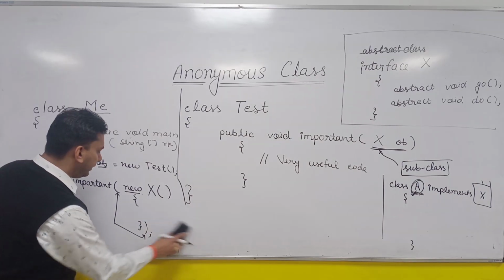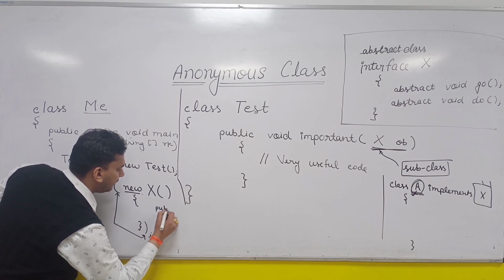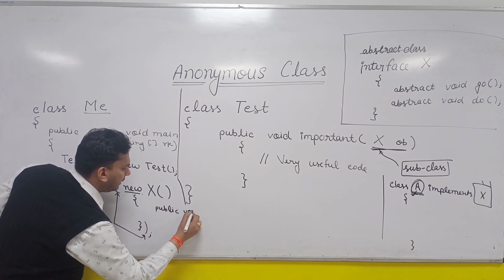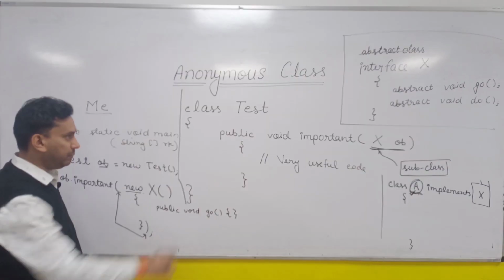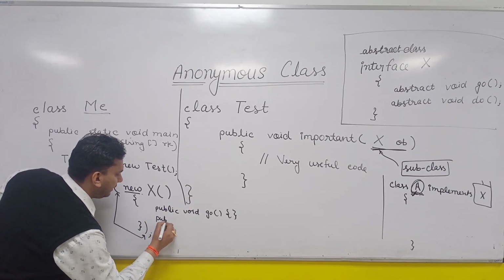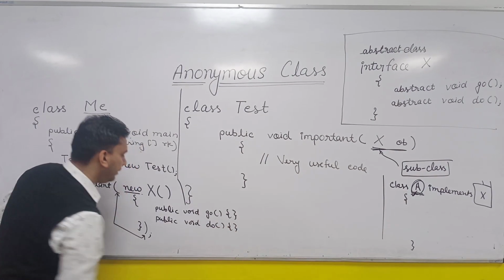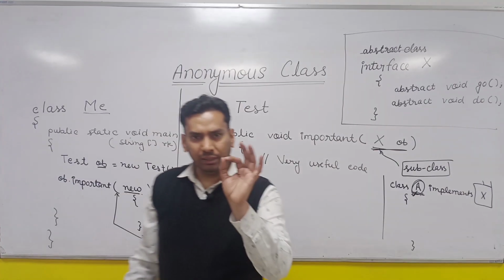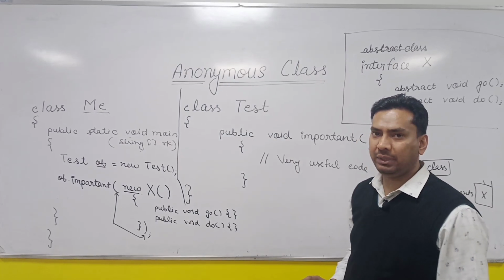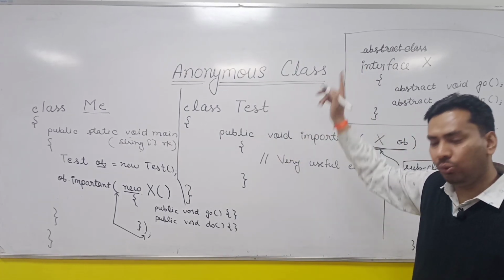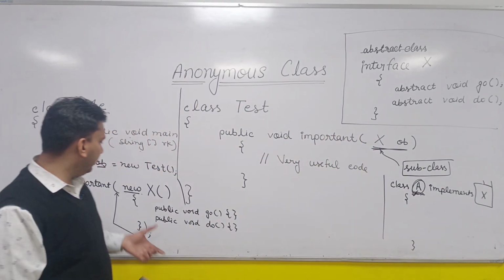So what will you write here? If it is an interface, you have to explicitly write here, public void go. And you will give some body. Similarly, the second method is there, so you will have to write here public void do. Right? So this is something which is compulsory. What is compulsory? You have to override all the abstract methods of X, whose object you were expecting here. Right? So this is your anonymous class.